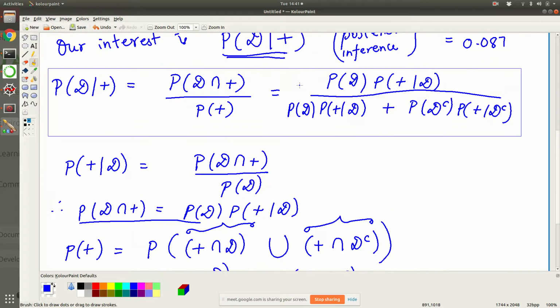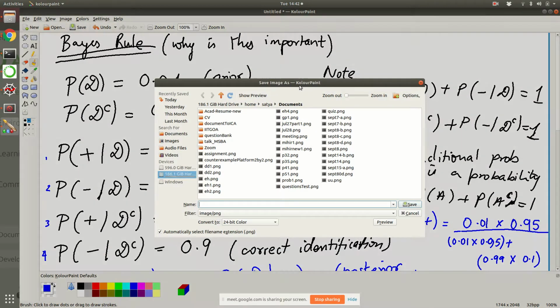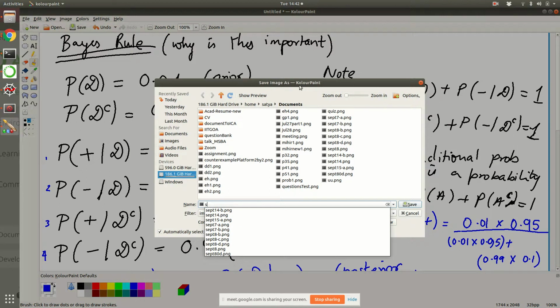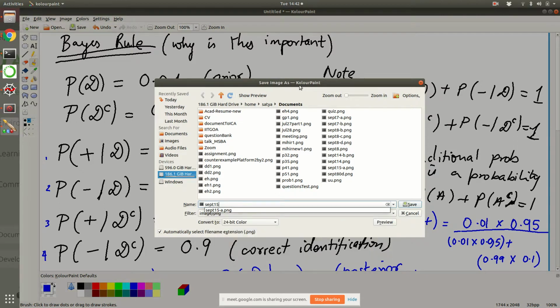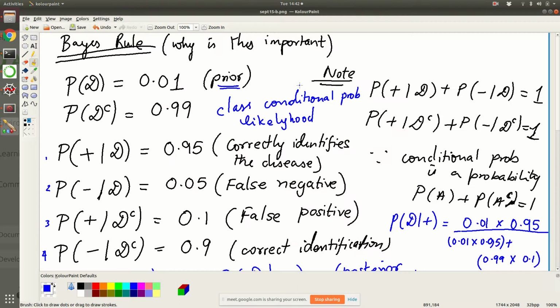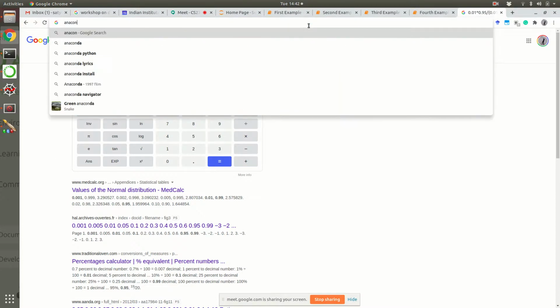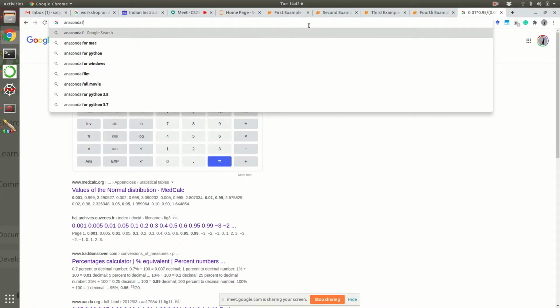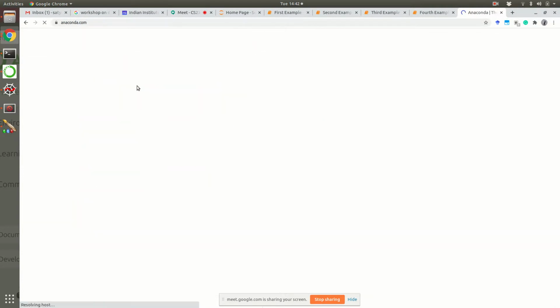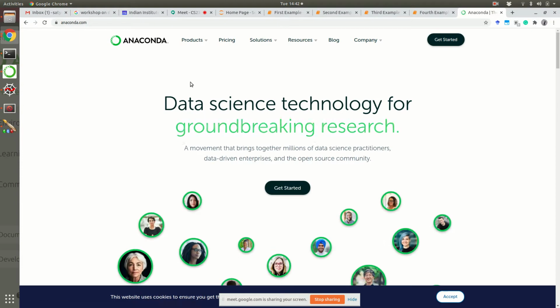Let us now look at some programming things that we can do with this. The first thing that all of you have to do when you have the time is to install a package called Anaconda. This is a package that works for both Ubuntu, Linux systems, as well as Windows systems.